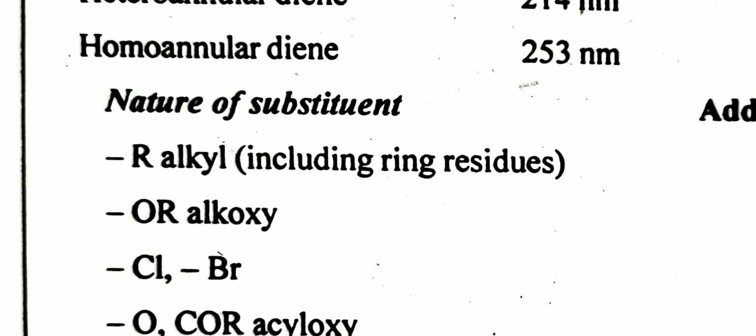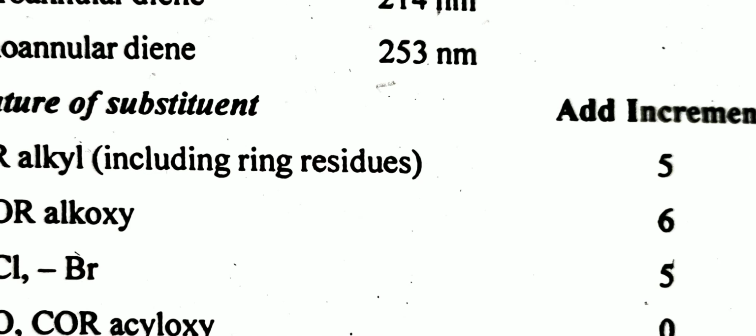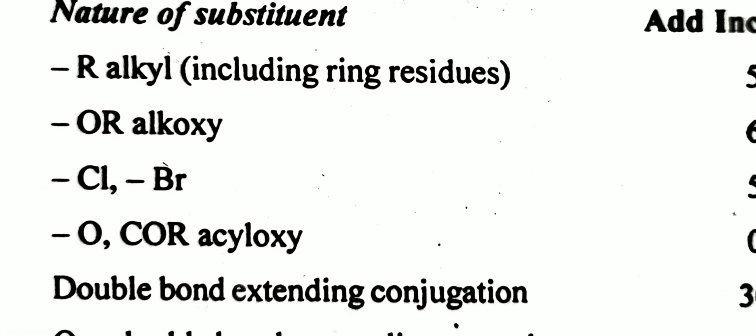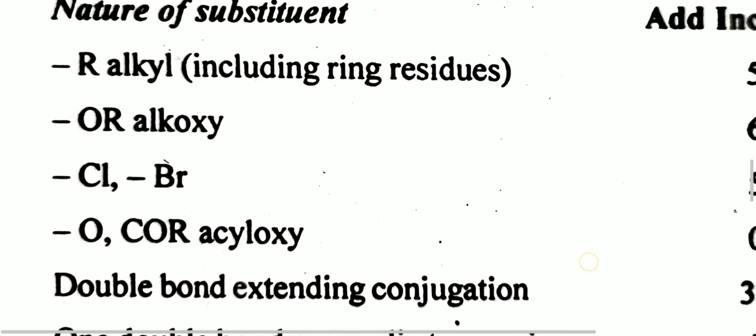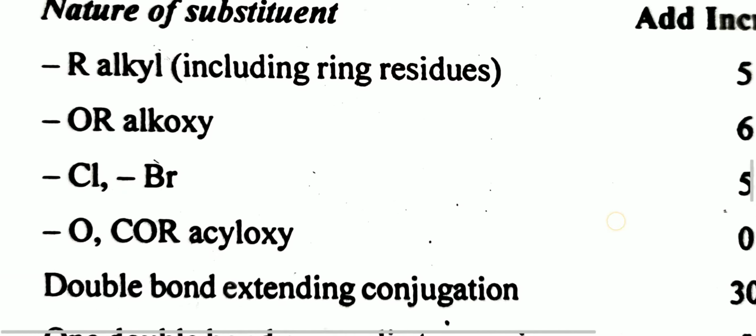If a chlorine or Br atom is attached to the conjugated carbon atoms, then you take the value 5 nanometer, and these values are added. For an acyloxy group, COR, if it is attached to the conjugated carbon atom, then you add 0 nanometer.